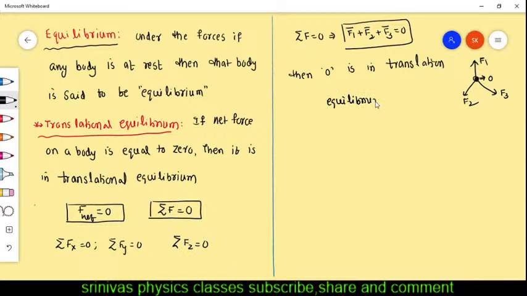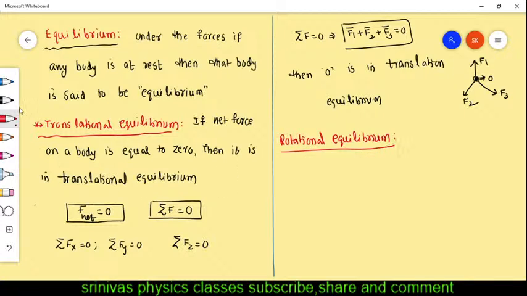The next type of equilibrium is the rotational equilibrium, right? Rotational equilibrium means object should not rotate. That means any type of motion it should not have. When we say rotational equilibrium, that means under the forces, the object should be at rest. It should not rotate.